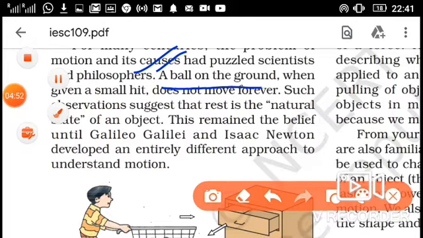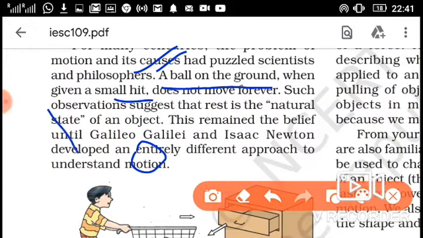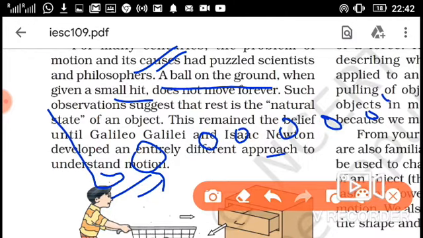Because a ball on the ground, when given a small hit, starts moving, but after a few minutes you will observe that the ball stops, and it does not move forever. This is what made the scientists puzzled.